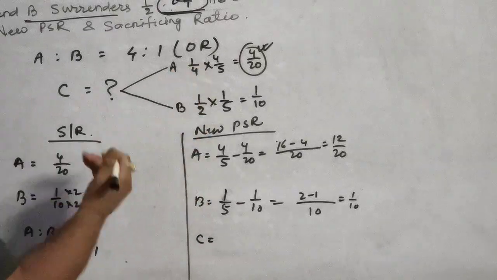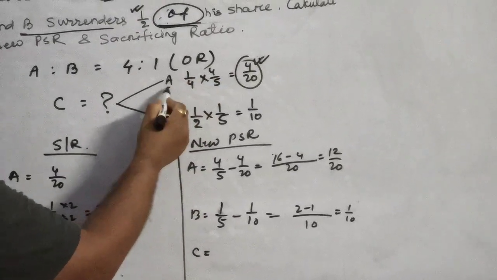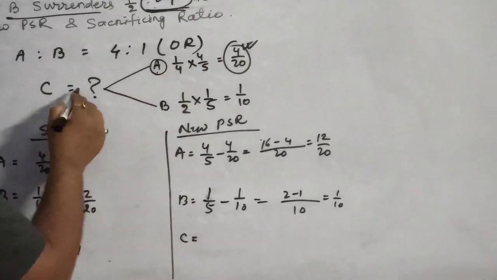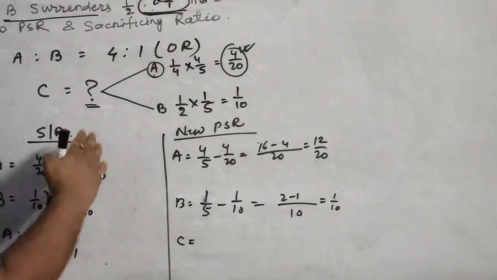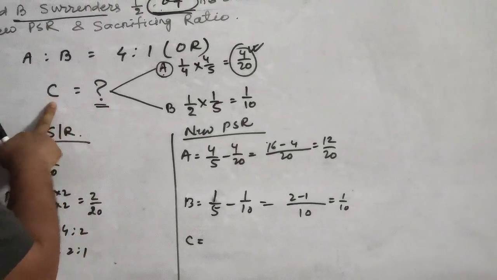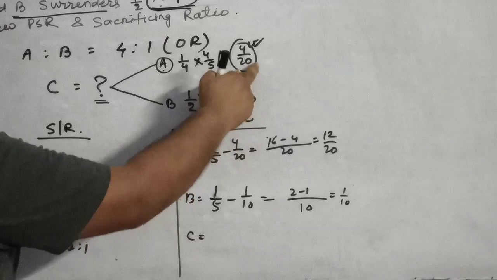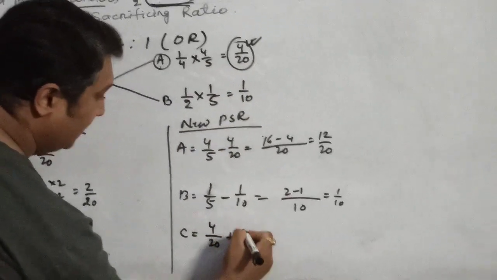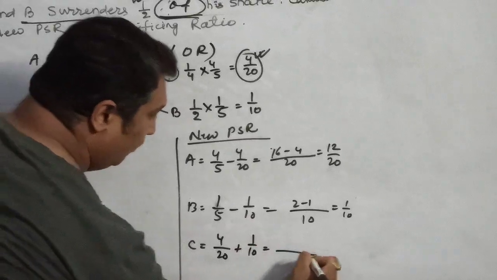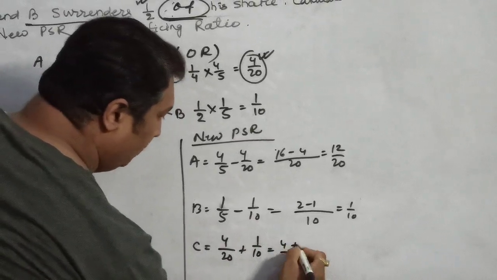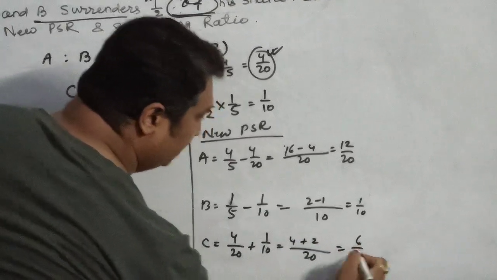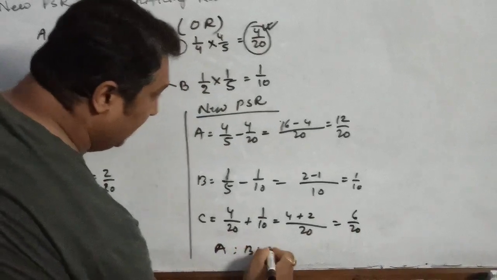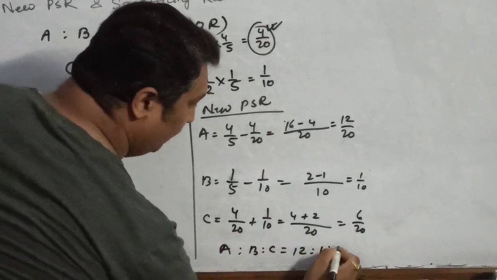C will get from both of them. He will get from A also. Since his share is not given, we are supposed to understand what will be C's share. That will be the contribution made by A and B. A has given 4 by 20, B has given 1 by 10. When you take the LCM, 4 plus 2, that is 6 by 20. So the new profit sharing ratio will be 12 is to 1 is to 6.